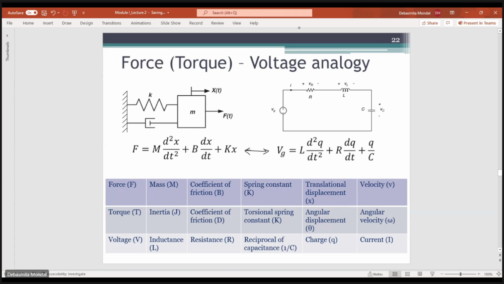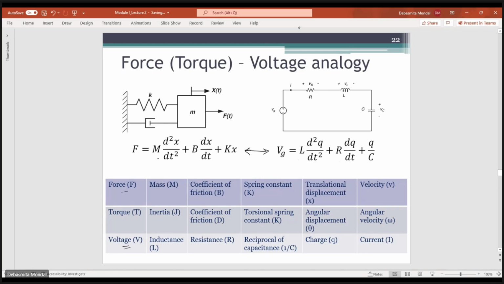So force is equivalent to voltage, then mass will be equivalent to inductance, the coefficient of friction will be equivalent to resistance, then the spring constant is equal to the reciprocal of capacitance, that is 1 by C, and this x, the displacement, will be equivalent to charge. And if you consider dx/dt, the velocity, it will be equivalent to the current which is flowing.